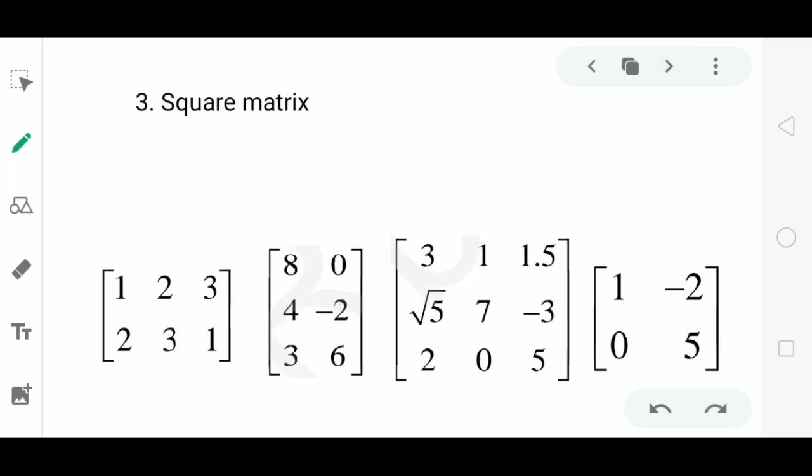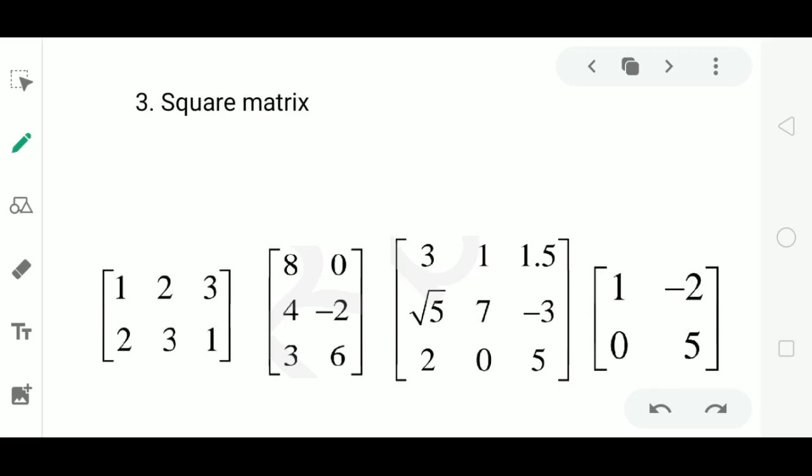Next one, square matrix. You have already learnt the word square in geometry. A quadrilateral having all four sides equal is called a square, or a geometrical figure with the four sides having equal length and breadth is called a square. Now look at the following example.